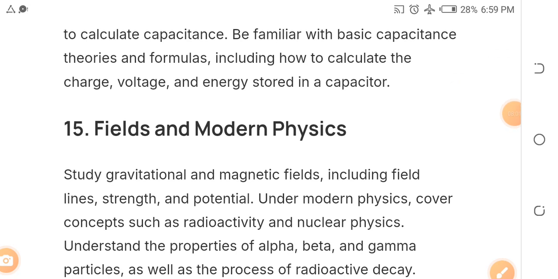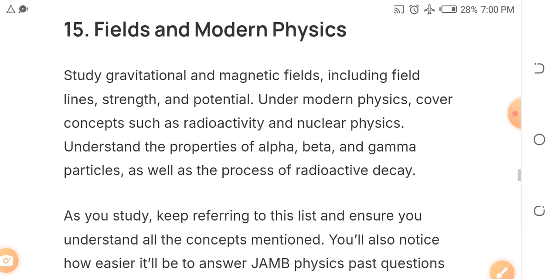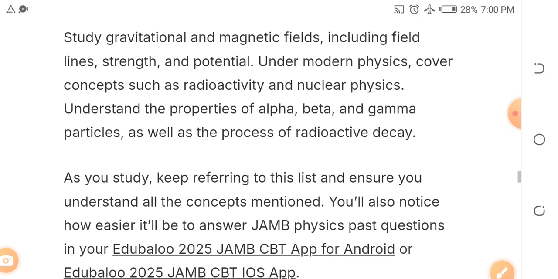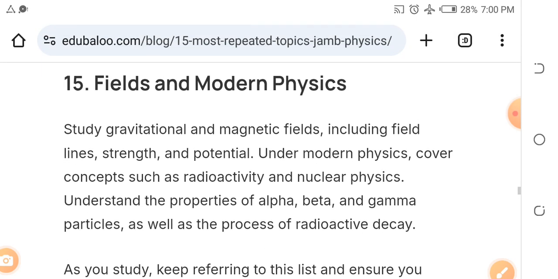Number 15 is fields and modern physics, right? So just go to your JAMB syllabus. Under it, study gravitational field, magnetic field, field lines, strength, and potential. Under modern physics, cover concepts such as radioactivity and nuclear physics. Understand the properties of alpha, beta, and gamma particles, as well as the process of radioactive decay. What I'm telling you is pure expo.